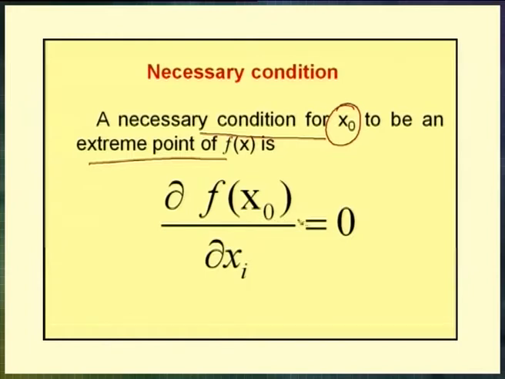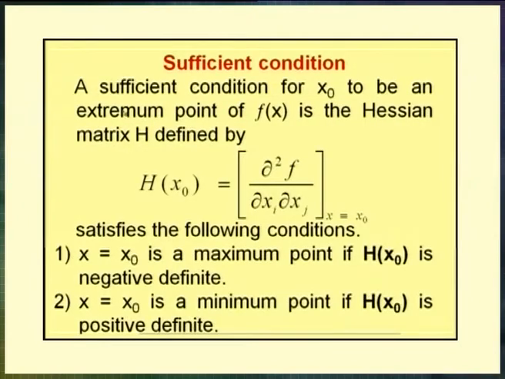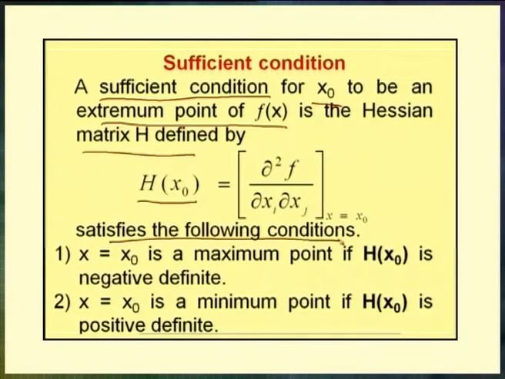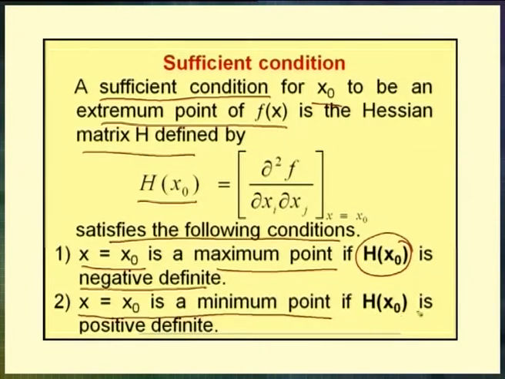So, the next idea is sufficient conditions. A sufficient condition for x naught to be an extremum point of f of x is that the Hessian matrix, which we denote as H of x naught and define by the determinant of dou squared f by dou xi dou xj at the point x equal to x naught, satisfies the following conditions. x equal to x naught is a maximum point if the Hessian matrix at the point x naught is negative definite. Then x equal to x naught is a minimum point if the Hessian matrix at the point x naught is positive definite.